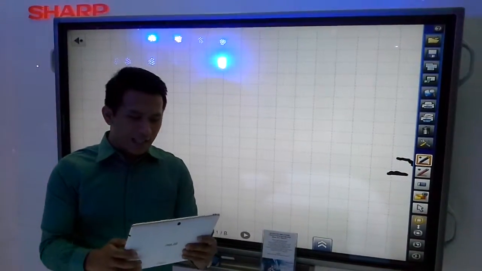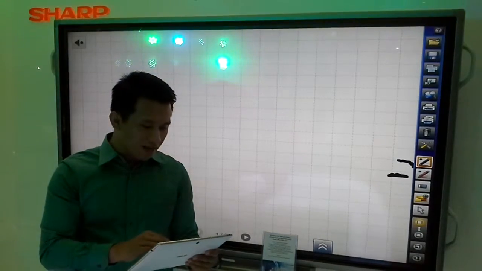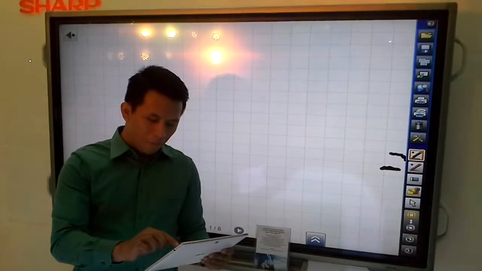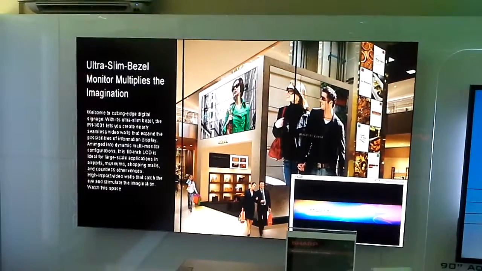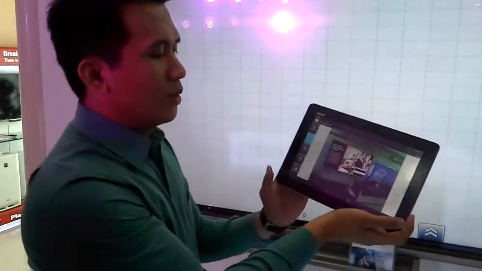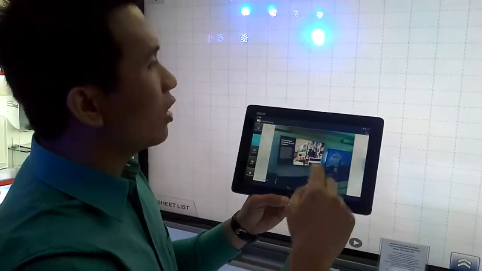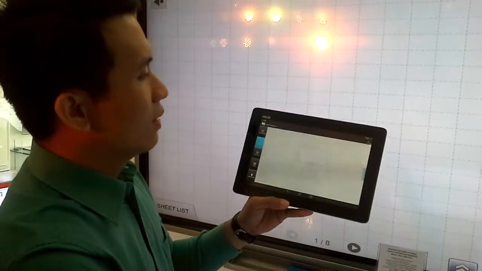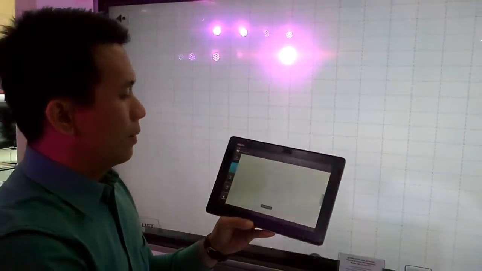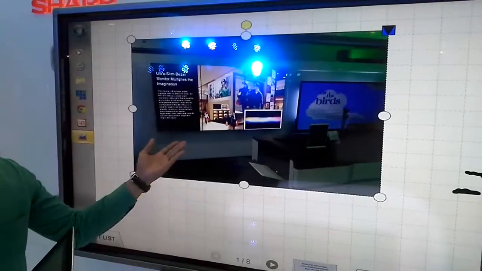So I'll take a picture of one of our big screens. So I'll just take a picture. So this is the picture, and by one touch, I will transfer it to the IWB. So that's the file.